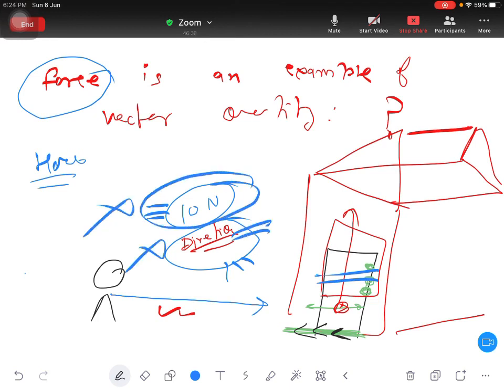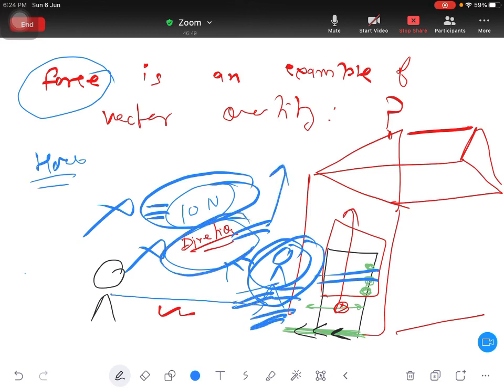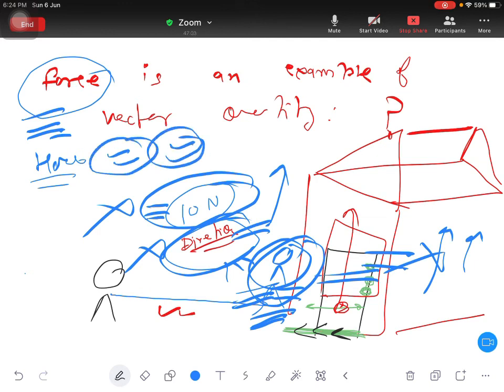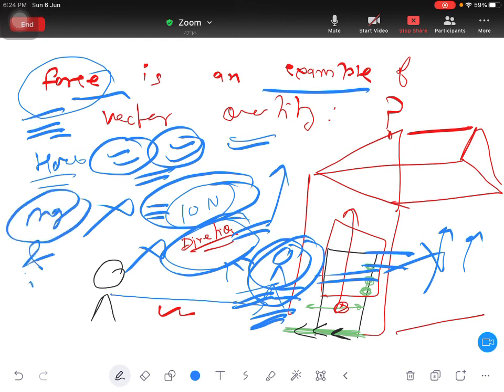Only the magnitude is not sufficient. Even if some very heavy person comes, but if the person does not know that the direction is upward, then even if you apply 1000 Newton force, 20,000, it does not matter. Direction should be correct. Then only the door can open. So there are some quantities in science which are based on direction and magnitude also. Magnitude is for everything, but direction also. So force is a vector quantity. Yes, it is a vector quantity. Why? Because it has magnitude and direction as well. This example clear?